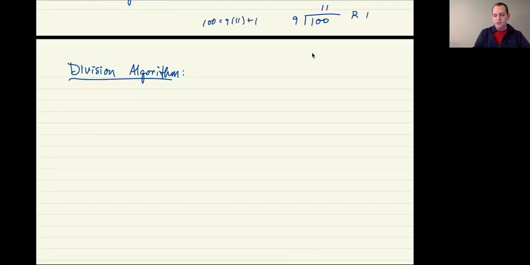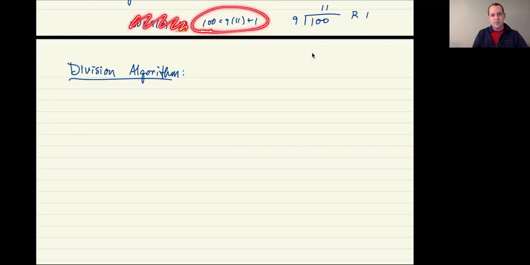And moreover, these numbers are unique if you expect this to be the remainder, meaning that if we're dividing by 9, then the remainder has to be between 0 and 8. So for example, I could also write 100 as 9 times 10 plus 10, but now the problem is that that's no longer the remainder because you can get another 9 out of that. So that remainder is not unique. But barring that silliness, the division algorithm is a proposition which says that these numbers are unique and moreover they have names. So let's get into it.